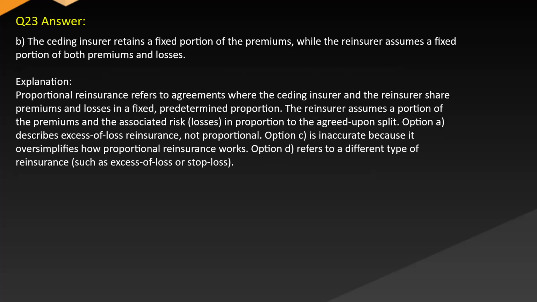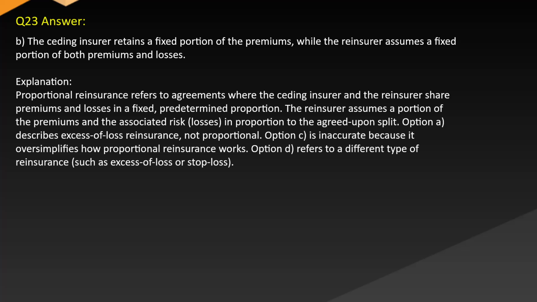Answer: B. The ceding insurer retains a fixed portion of the premiums, while the reinsurer assumes a fixed portion of both premiums and losses. Explanation: proportional reinsurance refers to agreements where the ceding insurer and the reinsurer share premiums and losses in a fixed, predetermined proportion. The reinsurer assumes a portion of the premiums and the associated risk losses in proportion to the agreed upon split.